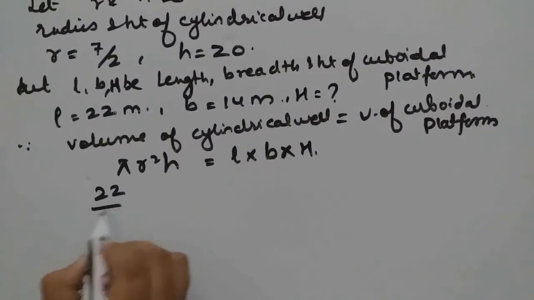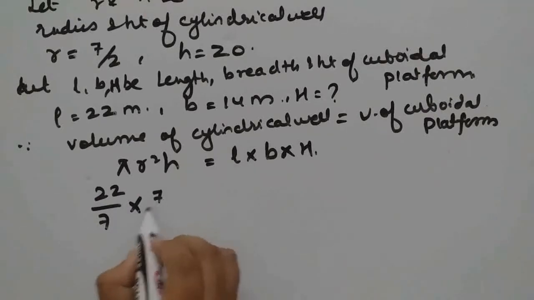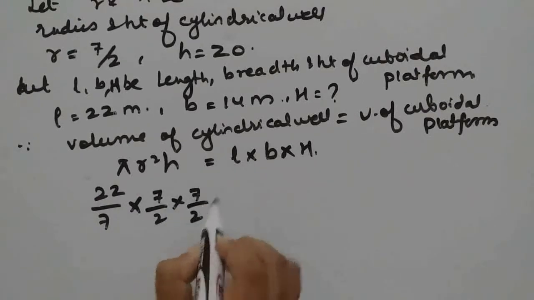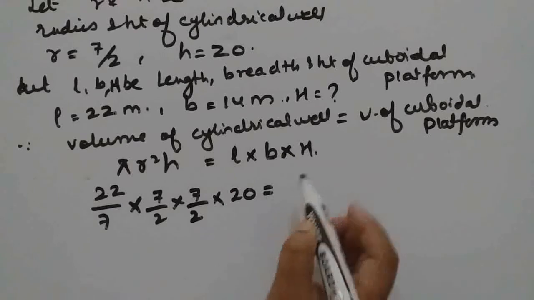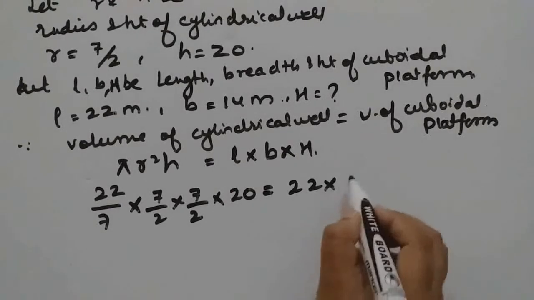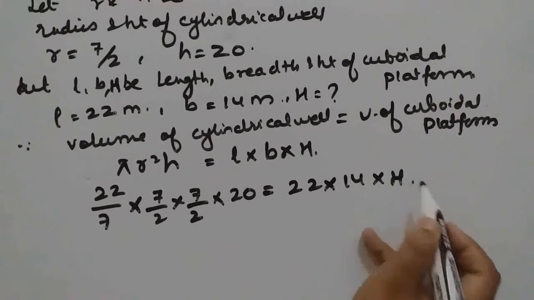Pi is 22 by 7, R is 7 by 2, 7 by 2, h is 20, L is 22, B is 14. This capital H we should find here.